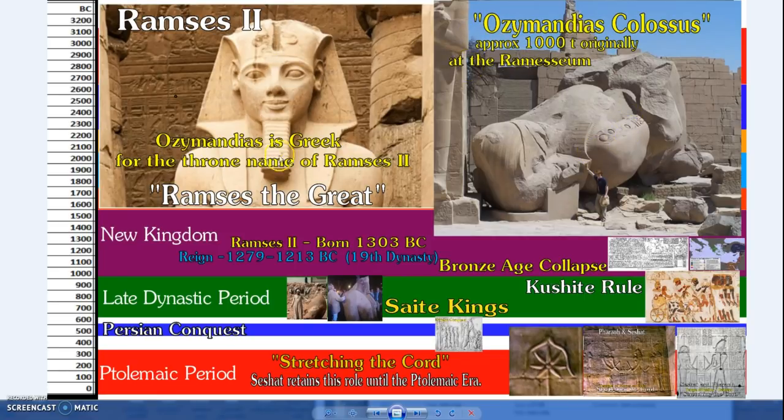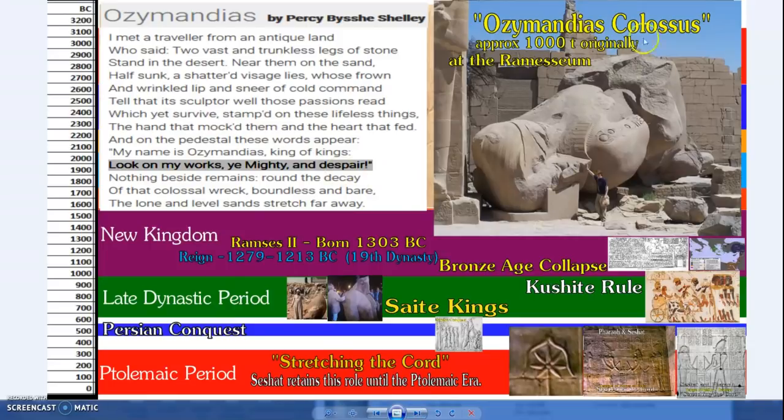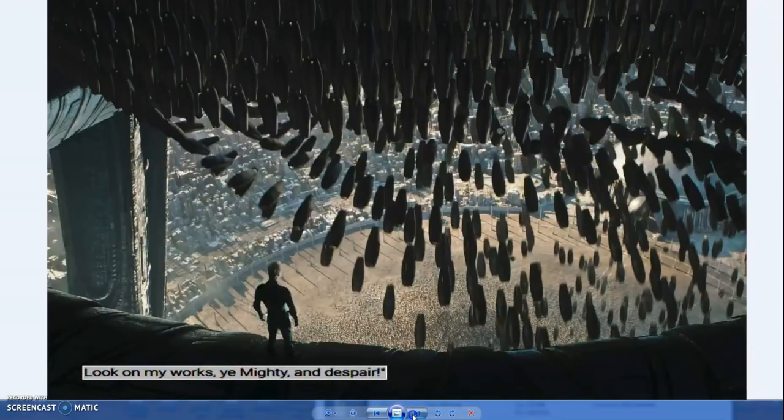Ozymandias is the Greek pronunciation of Ramses II's throne name, and there's also that famous poem. There's a bit of poetic license in the poem, of course, but it describes this Ozymandias colossus. Look on my works, ye mighty, and despair.